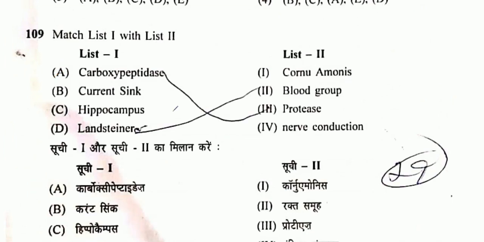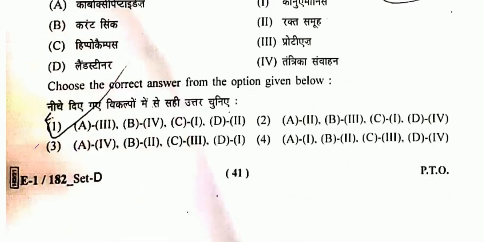Question number 109. So we will match. Carboxypeptidase is a kind of protease. Current sink is for nerve conduction. Then hippocampus is for cornu ammonis. And Landsteiner is for blood group. So option 1 will be the correct one.